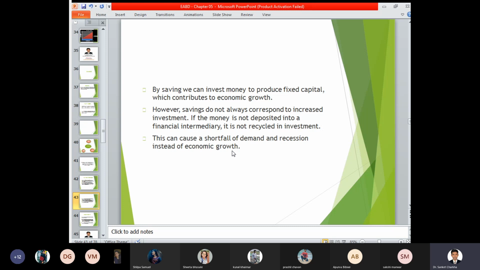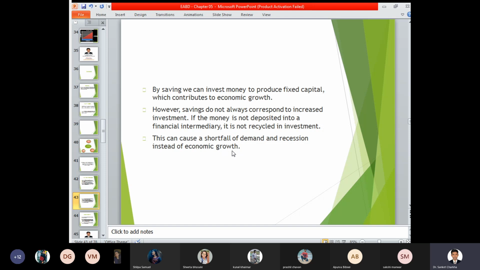According to the law of demand, if demand increases, the price increases, and if the demand decreases, the price decreases. In this case, if the demand for a certain commodity keeps on decreasing, the value or the price of that particular commodity also starts increasing. Why? Because the quality of that product gets deteriorated, and if the product gets deteriorated, a shortage of demand is created, and if the demand is of a shortfall nature, then the price also starts increasing for a certain product or commodity.